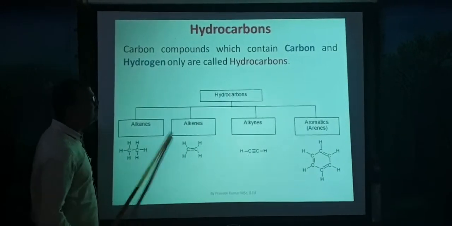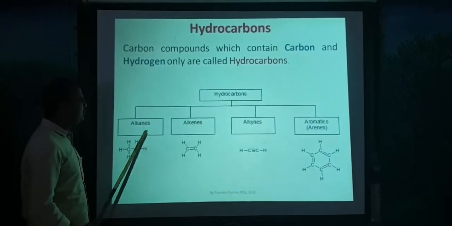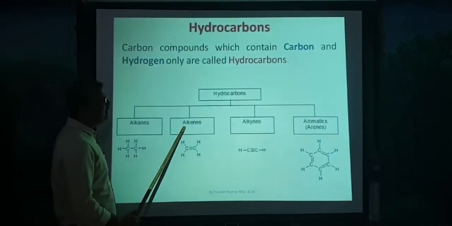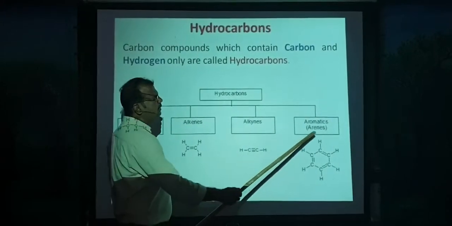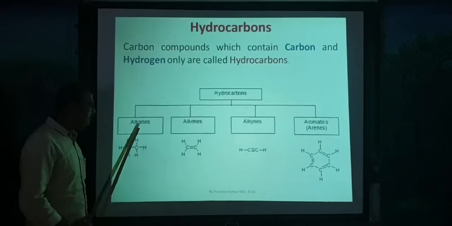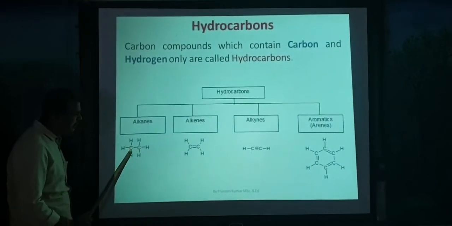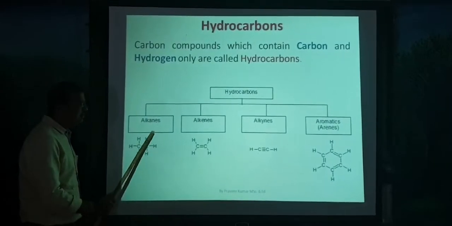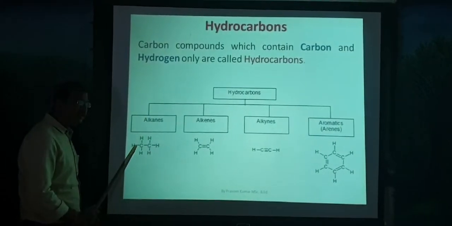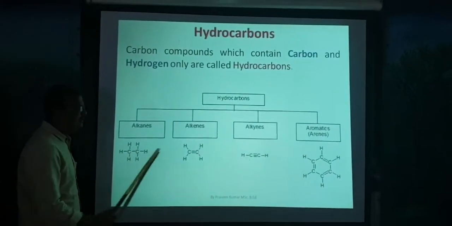So this is the classification of hydrocarbons. Hydrocarbons are classified into alkanes, alkenes, alkynes and aromatics. Alkanes are called saturated because, just observe the structure, carbon and carbon are linked by a single bond. So alkanes are saturated carbon compounds, saturated hydrocarbons.